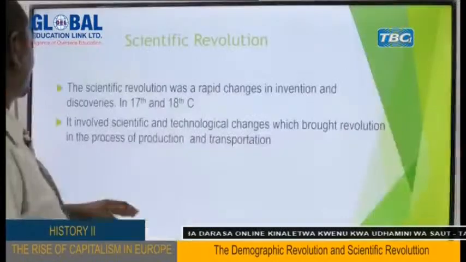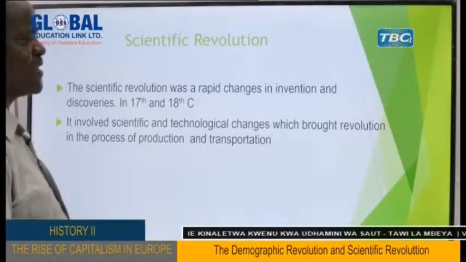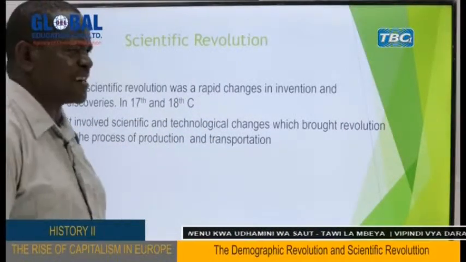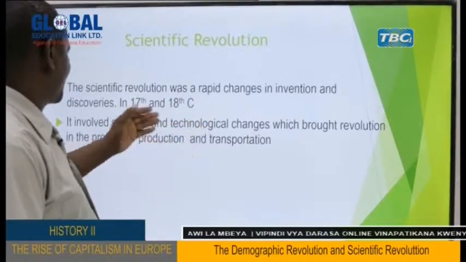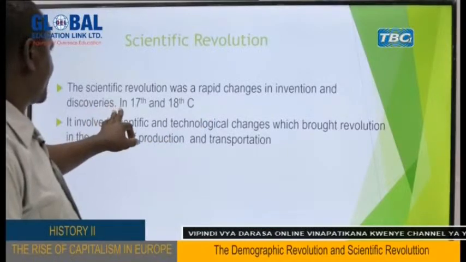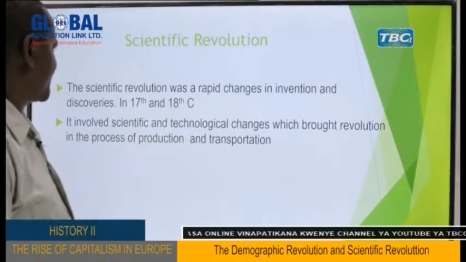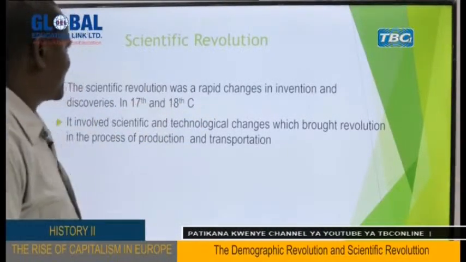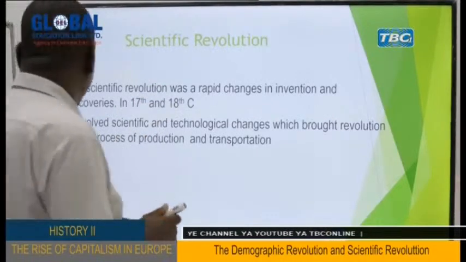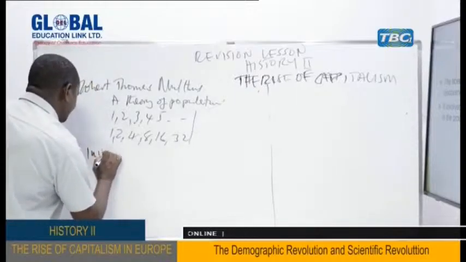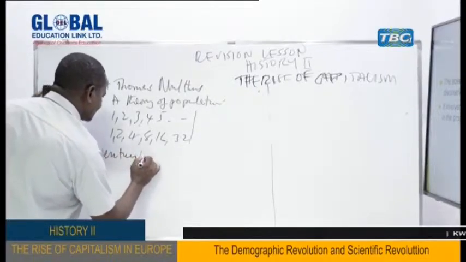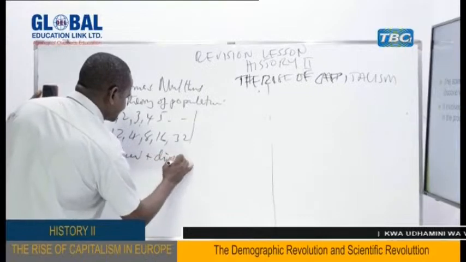What is scientific revolution? Scientific revolution was a rapid change in inventions and discoveries in the 17th and 18th century. So in the 17th and 18th century, this is what we call scientific revolution. There are two things here, my dear students. The first thing, we talk about the invention, and also we talk about the discoveries.